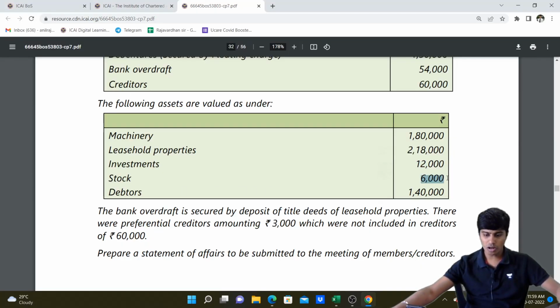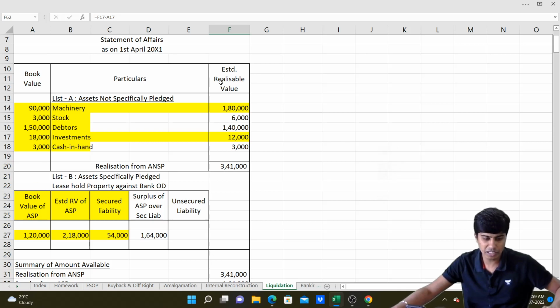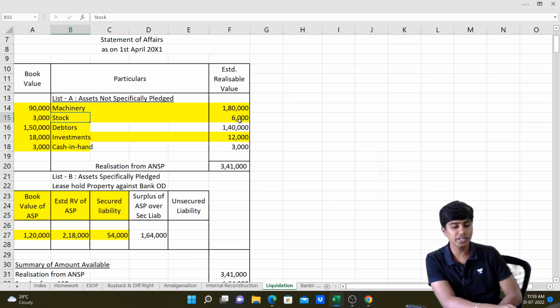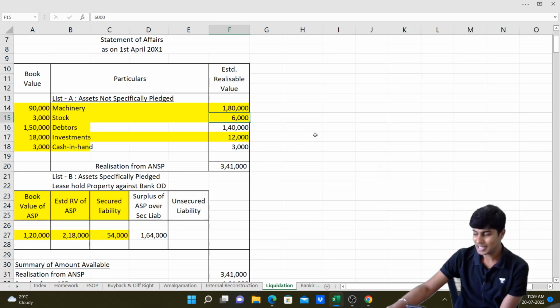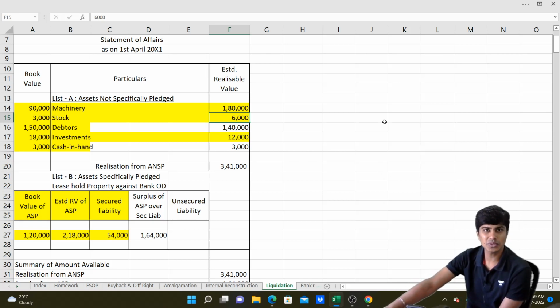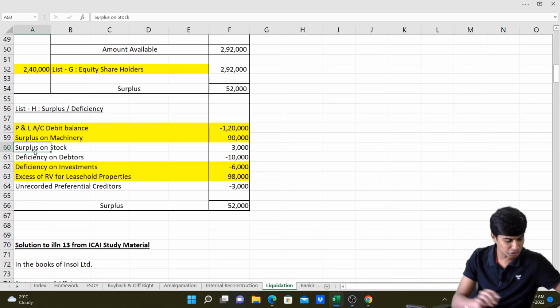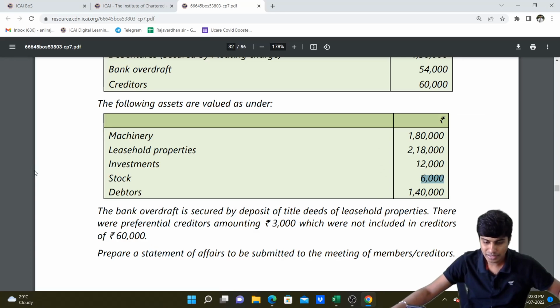Then what do we have? Stock fetches you 6,000 rupees. If I go to the top of the table for assets not specifically pledged, I'll write stock 6,000. Stock whose book value is 3,000 is estimated to realize 6,000. So it is realizing 3,000 more. That 3,000 rupees extra will become your profit, or it will lead to surplus. It will leave you with more money in hand to pay your liabilities. So I'll write this 3,000 in our list H, surplus on stock, 3,000. Got it?